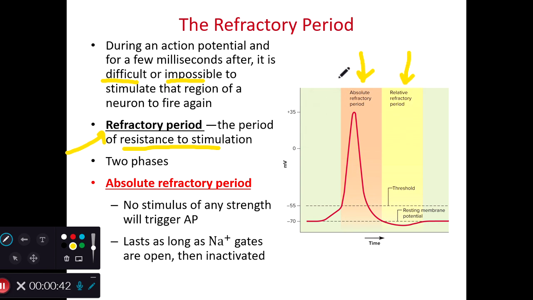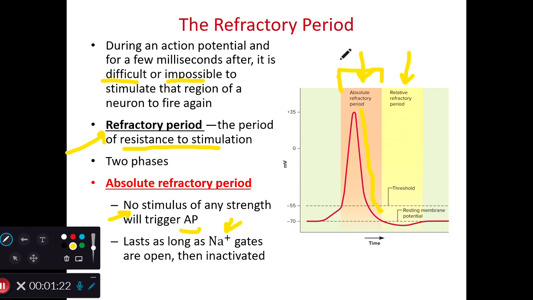During this absolute period of time, where we're having sodium rush in, potassium rush out, and the cell membrane is starting to become hyperpolarized, there is no stimulus of any strength, regardless of how powerful that stimulus is, that can trigger a brand new action potential. Officially, our absolute refractory period is going to be active as long as sodium voltage gated channels are open. Pragmatically speaking, though, if we have potassium voltage gated channels open here, it's nigh impossible to initiate a new action potential.